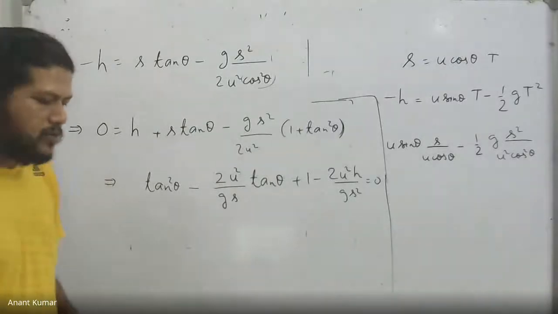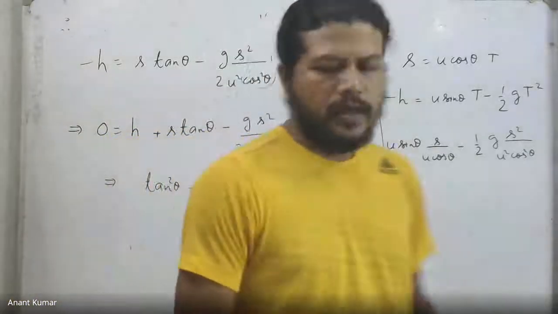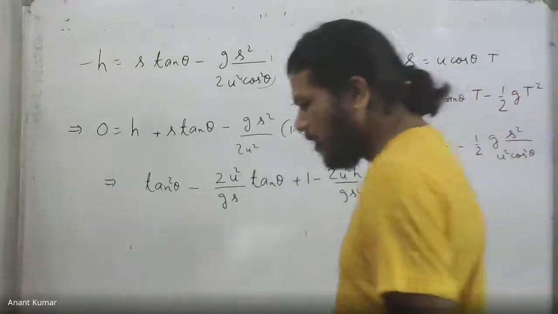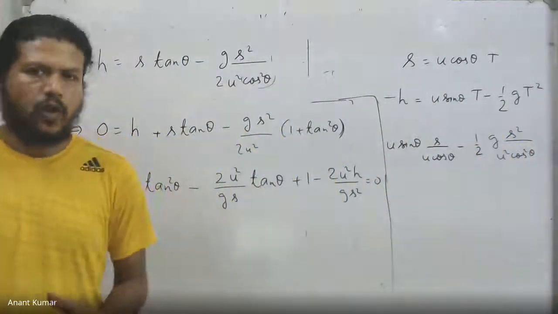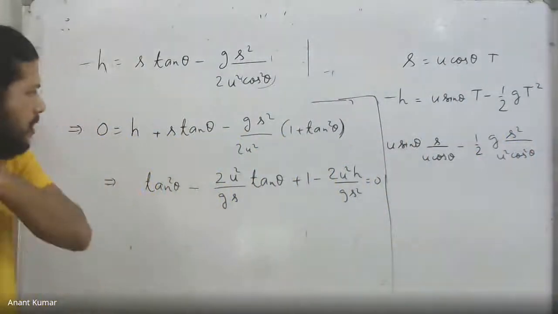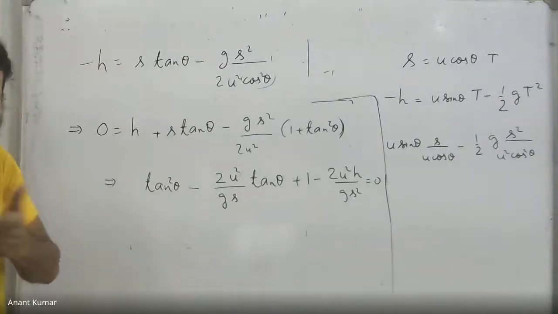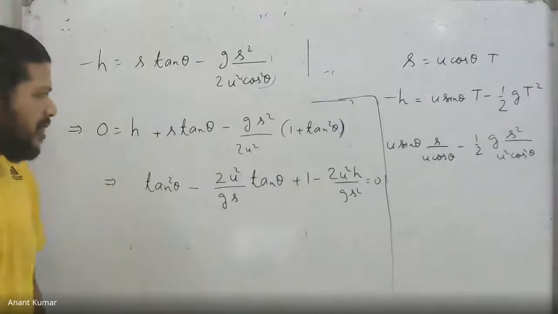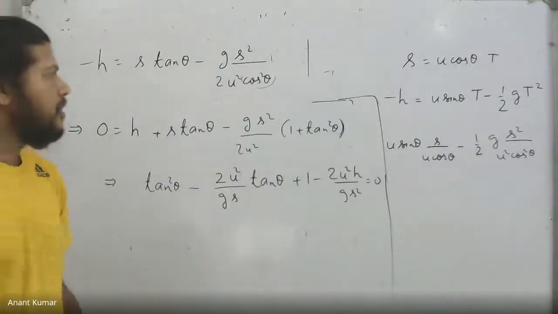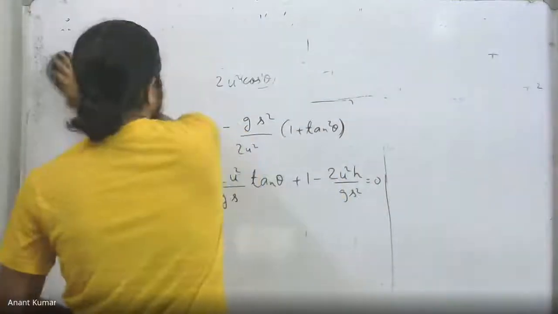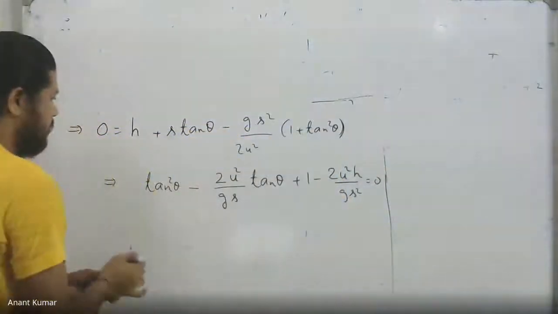When we solve this quadratic, quite obviously, I will get the roots as real numbers, because I'm going to throw it at some angle. So tan theta, whatever I solve for, has to be real. Since this equation must have real roots in tan theta, the discriminant needs to be positive. So that is what the next step is.